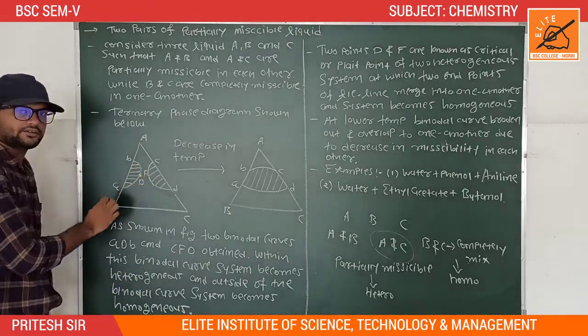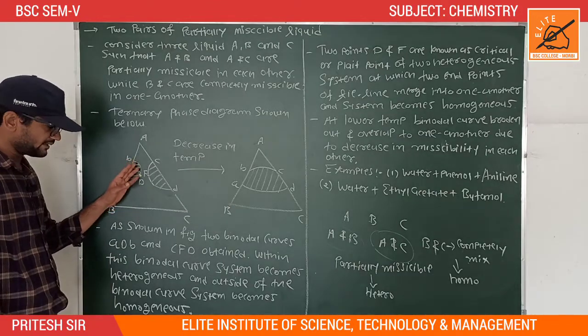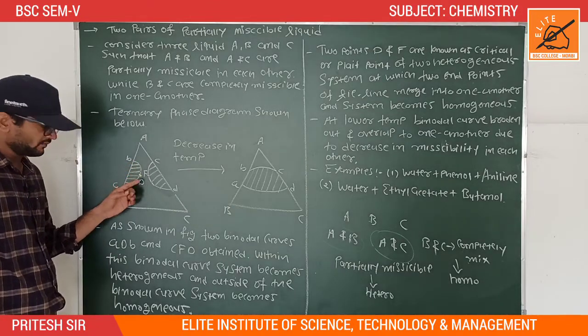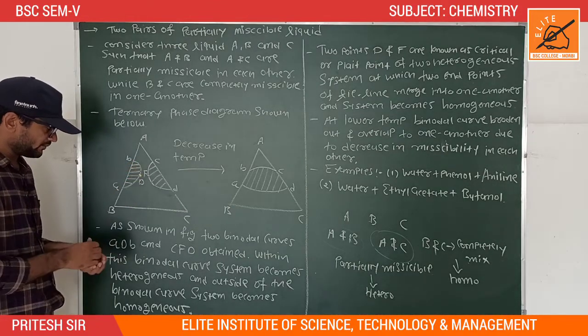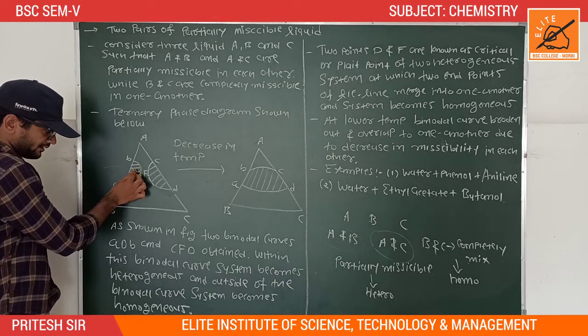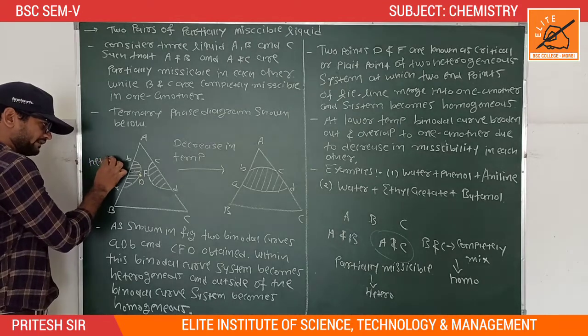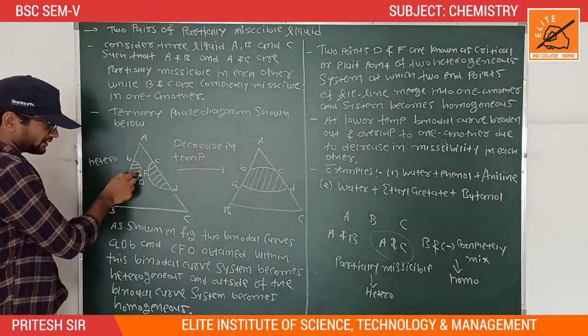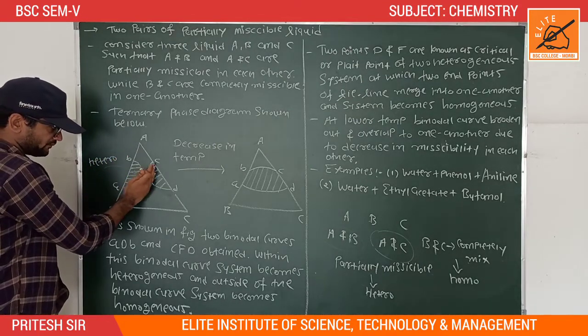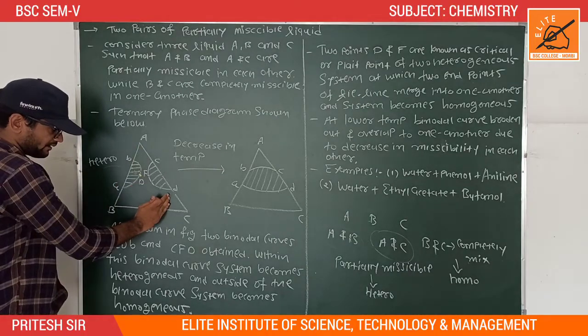What is the meaning of the binodal curve? The binodal curve separates two phases. It is one type of boundary. Inside the binodal curve the system becomes heterogeneous, and outside of the two binodal curves the system becomes homogeneous.